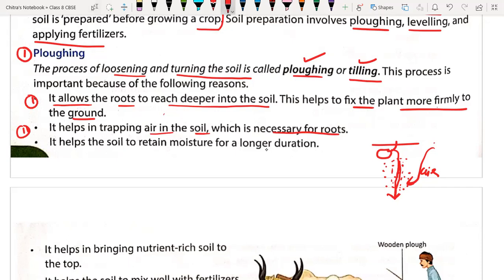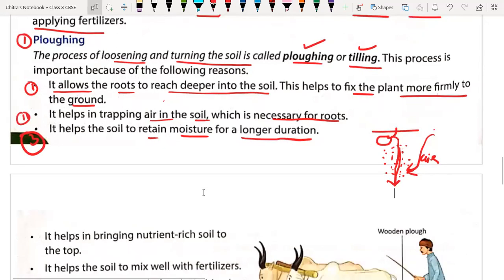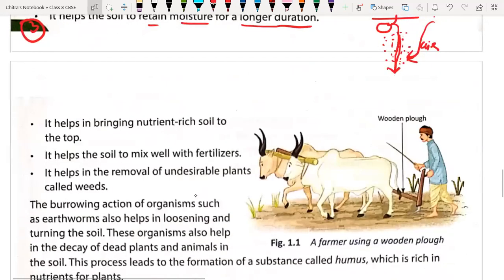Third point, very important again: it helps the soil to retain moisture for a longer duration, because if water reaches deep into the soil, moisture will be maintained for a long duration, and it is very important for the proper growth of the plant. It also helps in bringing the nutrient rich soil to the top. What happens generally?